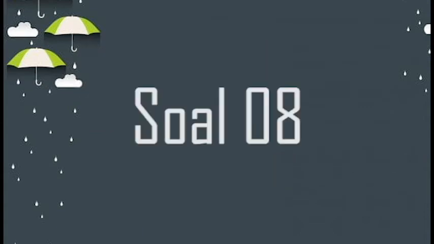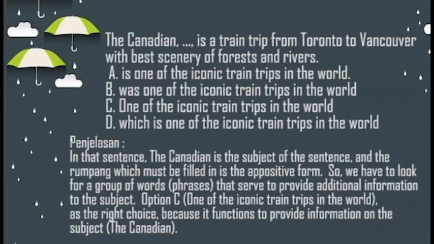Example question. The Canadian, a train trip from Toronto to Vancouver with the best scenery of forest and river. A. Is one of the iconic train trips in the world. B. Was one of the iconic train trips in the world. C. One of the iconic train trips in the world. D. Which is one of the iconic train trips in the world.